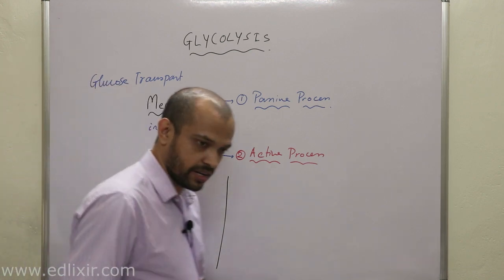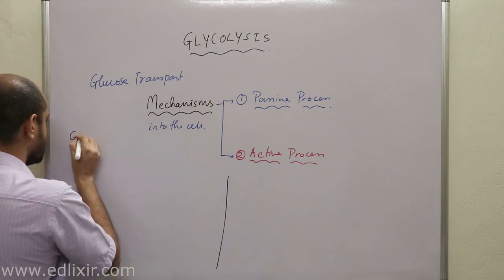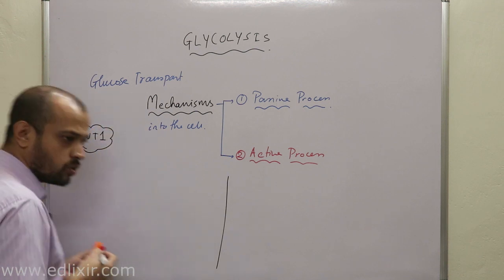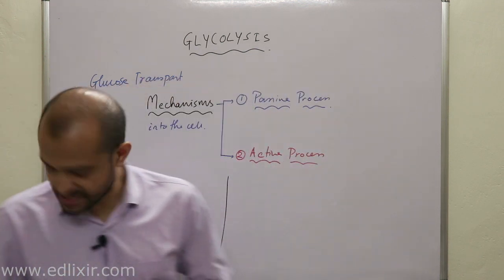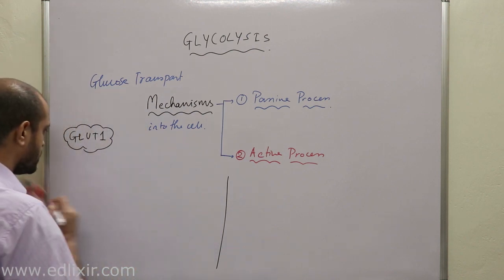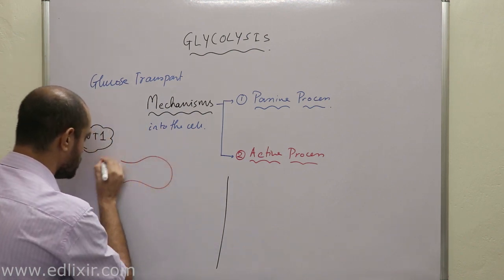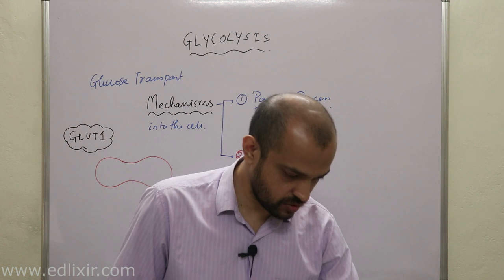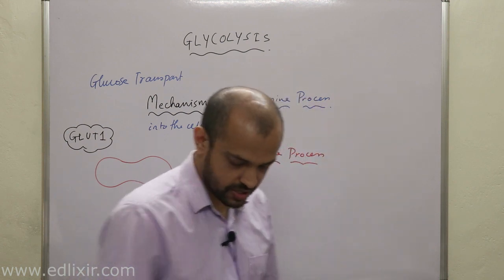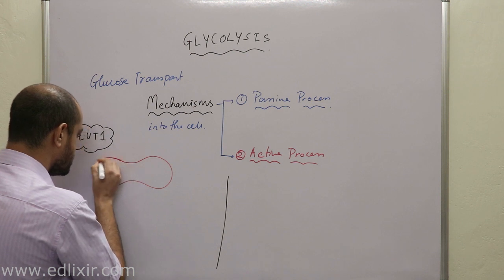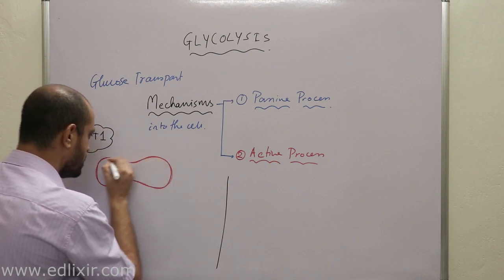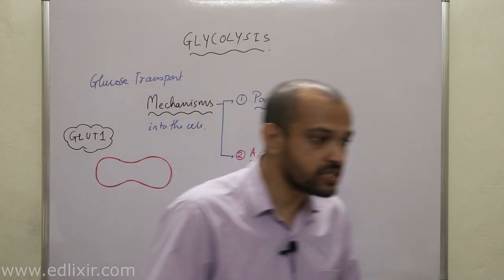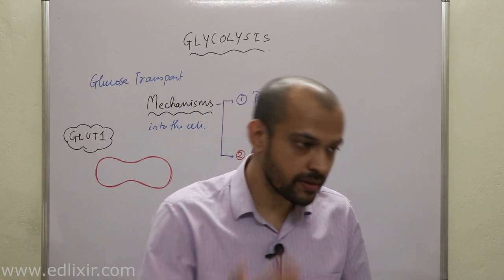Now, listen with all your attention possible. Starting with GLUT1. GLUT1 is actually present in your RBCs. A very important point here we need to understand is that for RBCs, glycolysis is the only source of metabolic energy or ATP production. Why? Because there is no mitochondria present in RBCs.